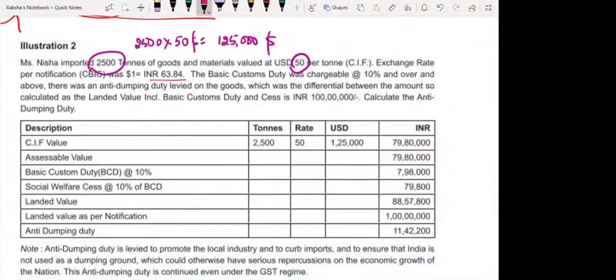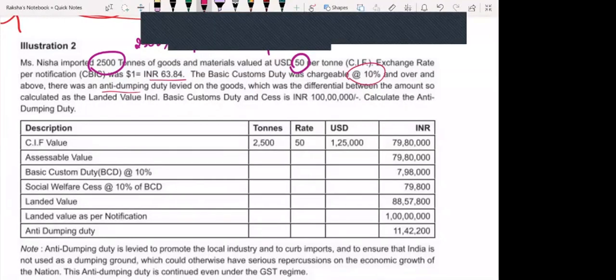BCD was chargeable at 10%. 10% of what? Assessable value. And over and above, there was an anti-dumping duty levied on the goods. You know what is anti-dumping duty, right? See now, China will manufacture everything at a very low cost, so it is easier for them to dump their goods into our country. If they dump their goods, what will happen?